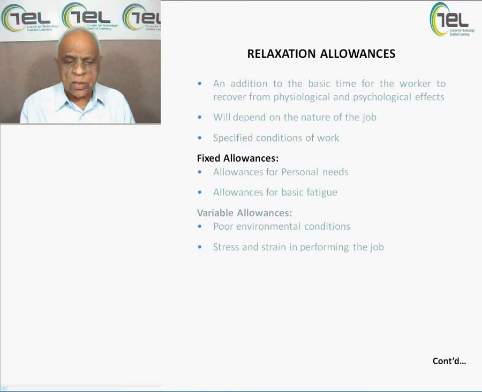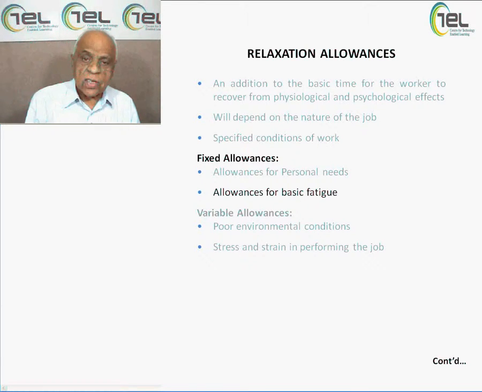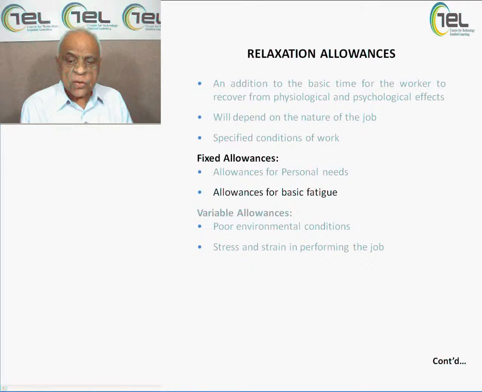Now fixed allowances. There are two types of fixed allowances. Number one is allowances for personal needs, and second is allowances for the basic fatigue. As far as personal needs are concerned, they will cater for the allowances. Then basic fatigue which is there with the person concerned, individual skills, knowledge, and all those things will come into that way. So these are the allowances which are in the category of fixed, and then they will affect the production accordingly.